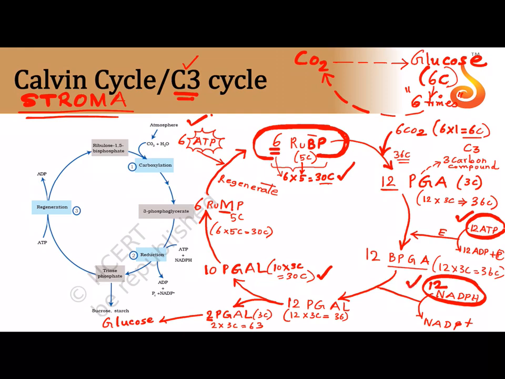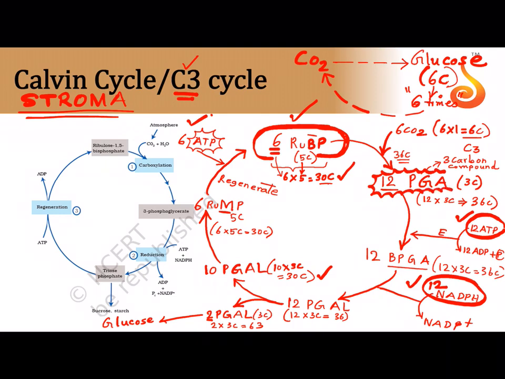And how much NADPH am I using? 12. Is that clear? So the goal is we start off with RuBP, we end up with RuBP again. But why is it called Calvin's C3 cycle? Because the first stable compound that is formed is a 3 carbon compound.